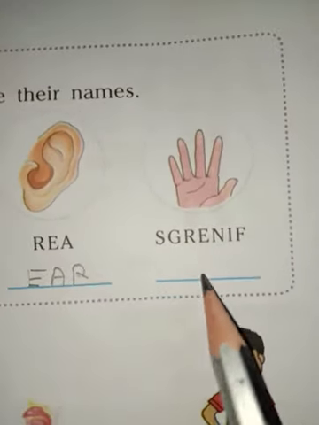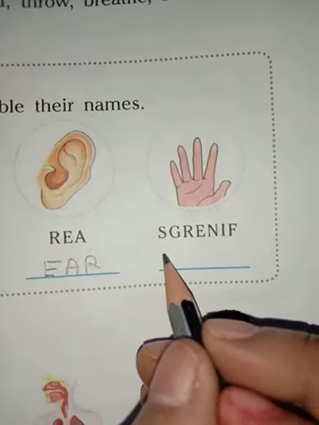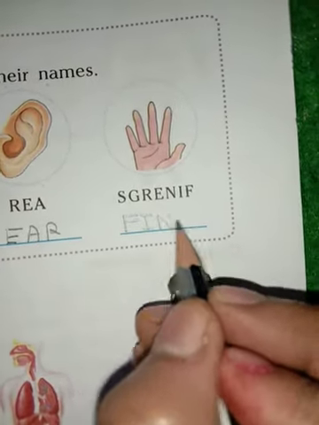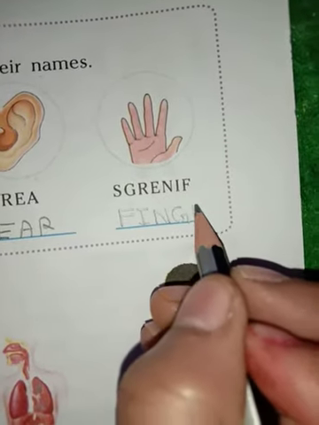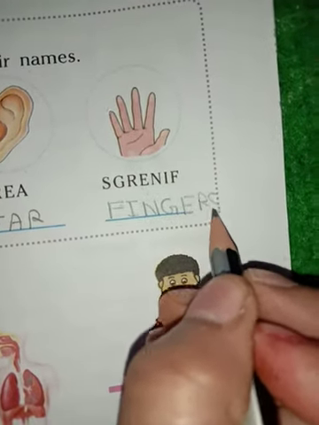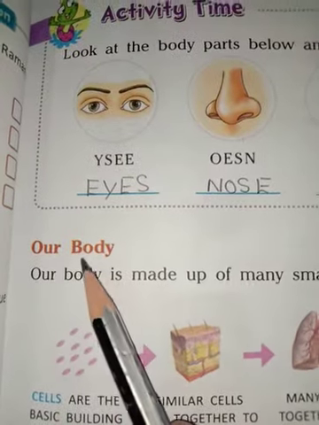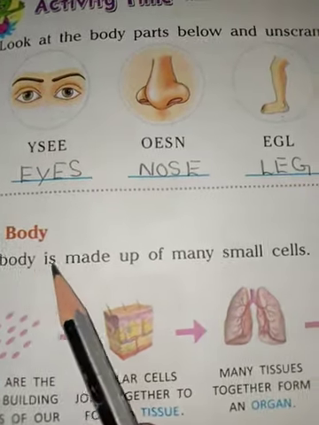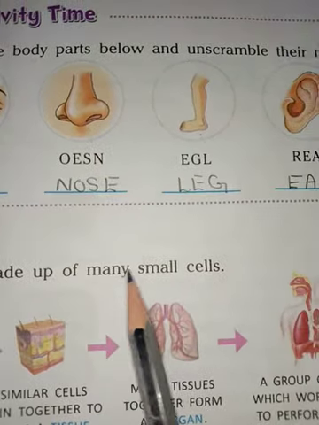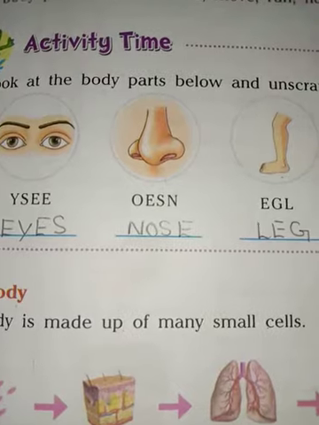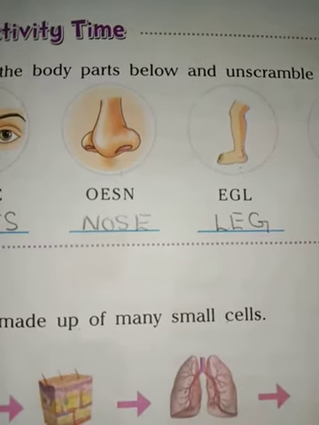Now we will write the spelling of finger, F-I-N-G-E-R-S. Okay, now clear? Fingers. Okay, now student, our body. Our body is made up of many small cells. Okay. Now student, our body is made up of many small cells.